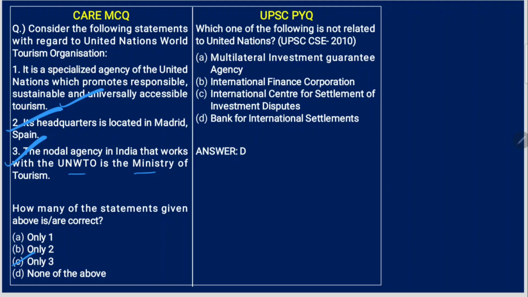We'll see the UPSC previous year question related to this theme. Which one of the following is not related to United Nations? Multilateral Investment Guarantee Agency. Yes, this is there.